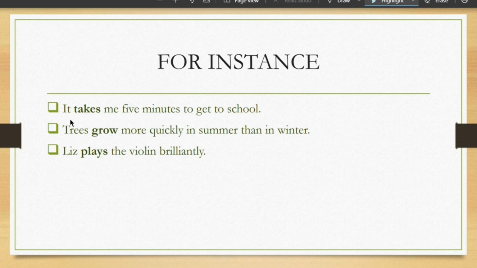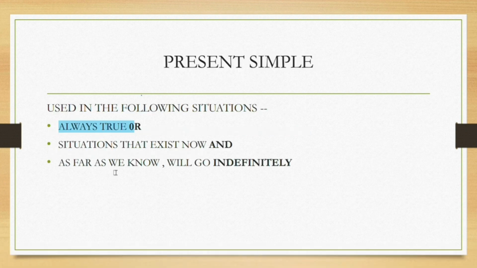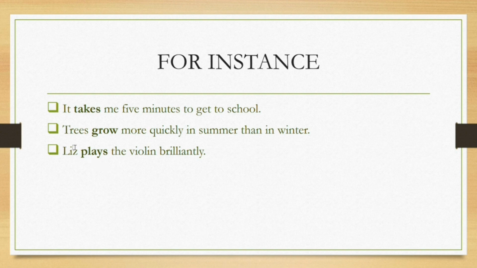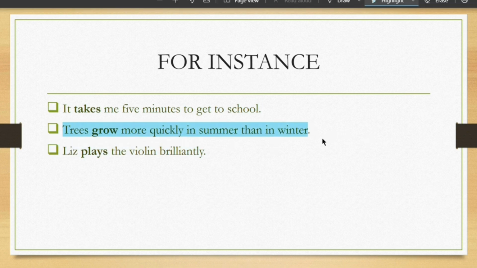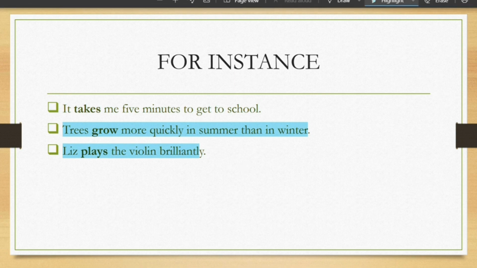For example, it takes me 5 minutes to get to school. This is always true that it takes him 5 minutes to get to school daily. It could be 7 minutes or 4 minutes sometimes, it could be 10 minutes too, but it is true that it takes him this particular time to get to school. The next situation is that trees grow more quickly in summer than in winter. This is true, guys. You cannot change it. It is a universal truth. And Liz plays the violin brilliantly. This is also true. People witnessed it. Next slide.